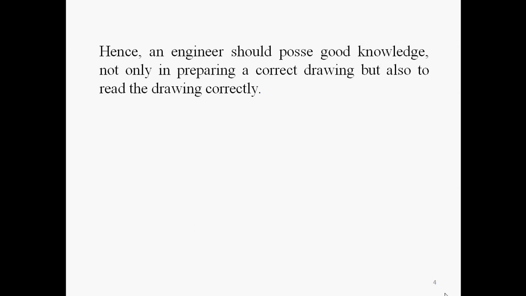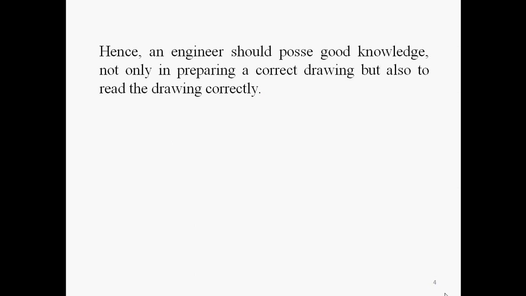Hence, an engineer should possess good knowledge not only in preparing a correct drawing but also in reading a drawing correctly. It means that when we go to the machine tool industry or automobile industry, n number of departments are there, starting from design engineer, manufacturing engineer, quality control engineer, sourcing engineer, purchase engineer. Mostly the design engineer draws the drawing, but every person from every department must know the preparation of drawing as well as the reading of drawing, because the manufacturing engineer is going to read the drawing.